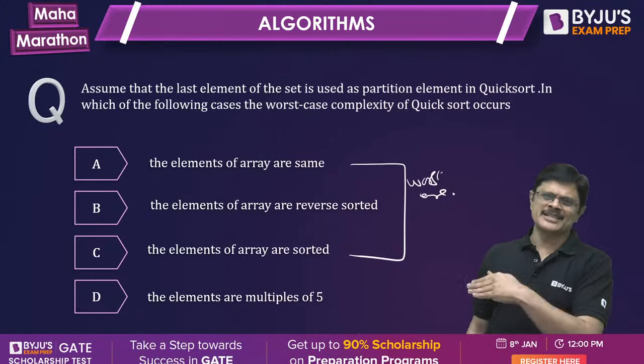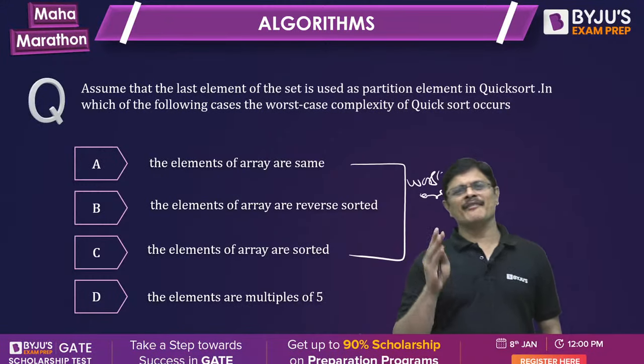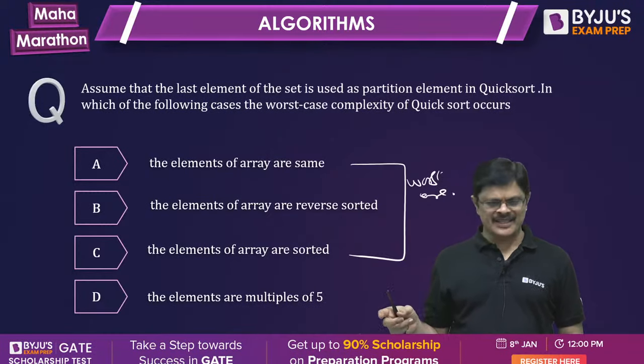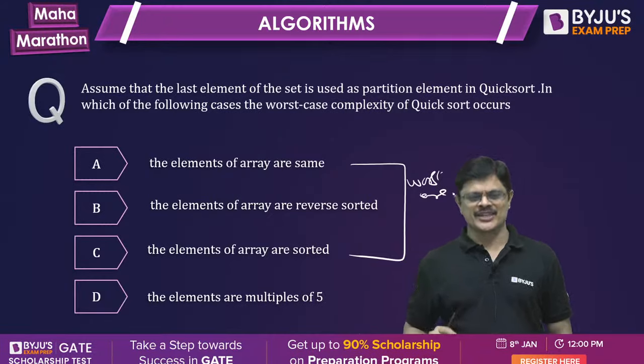Reverse sorted means descending. In all the cases, quicksort works in the worst case when you take the pivot element as the first element, or the last element. In such cases, A, B, and C will give you the worst case complexity.